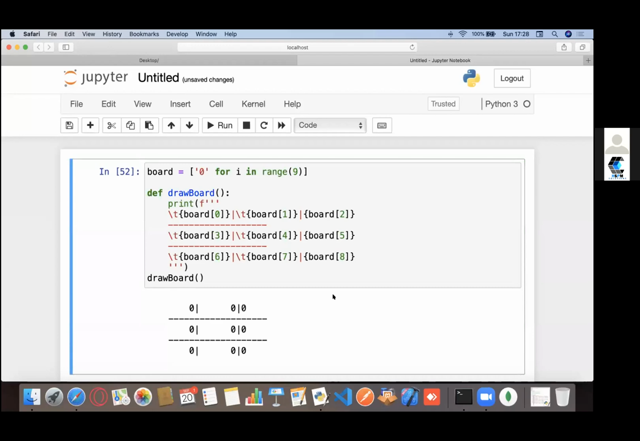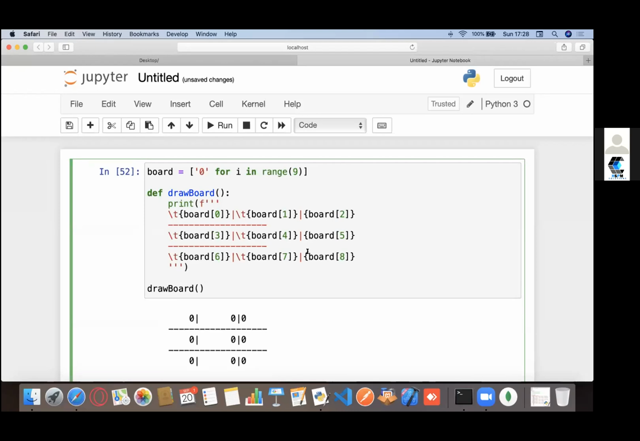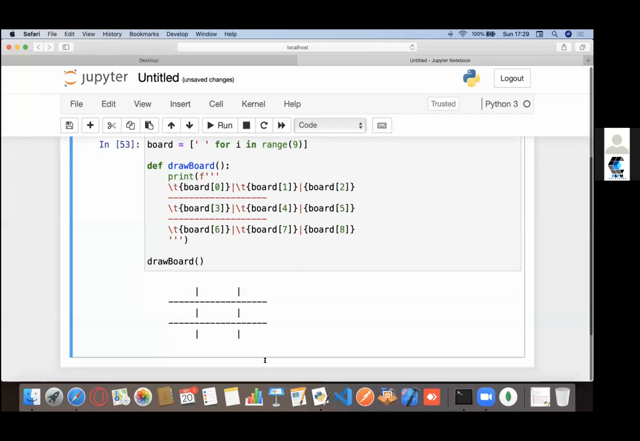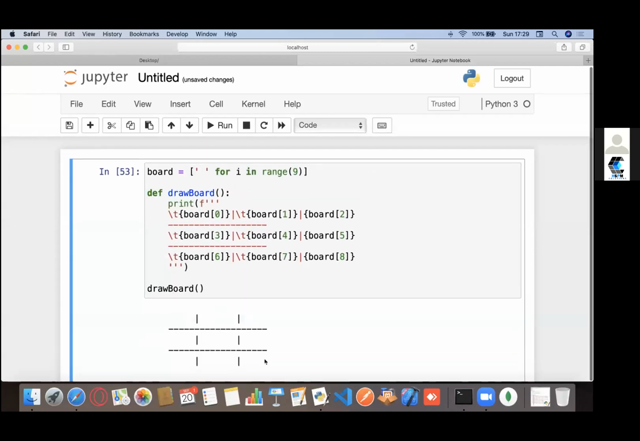Yeah, it's fine. So this is how my board looks right now. Draw board is basically a function that I can use to draw my board multiple times. I've already used an F string with multiple lines, so I'm printing multi-line. That's how my draw board looks. And you see it's already pre-populated with 0. Now, if I change the 0 to a space and run it, you see initially that my board would be empty, right? That's exactly what I want.